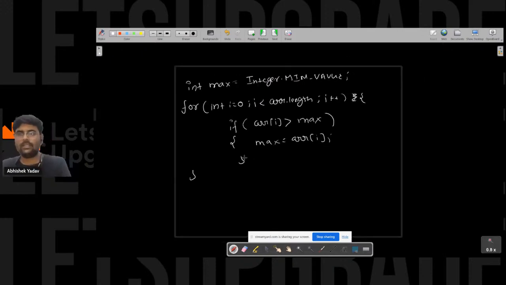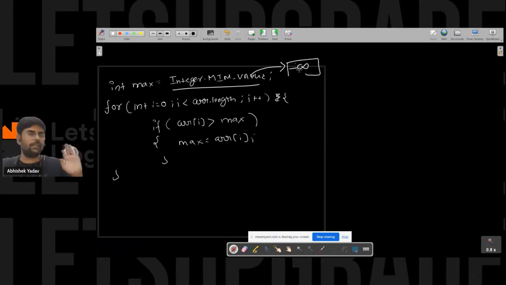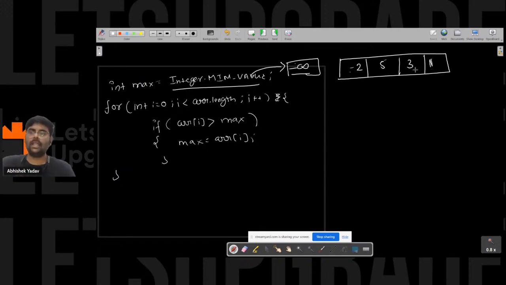So let's try to understand this point also. This Integer dot MIN_VALUE means, let's assume it is minus infinity. You are taking the least possible value, that is minus infinity, right? So here let's take one array: minus 2, 5, 3 and 1. So this is index 0, this is 1, this is 2, this is 3, right?